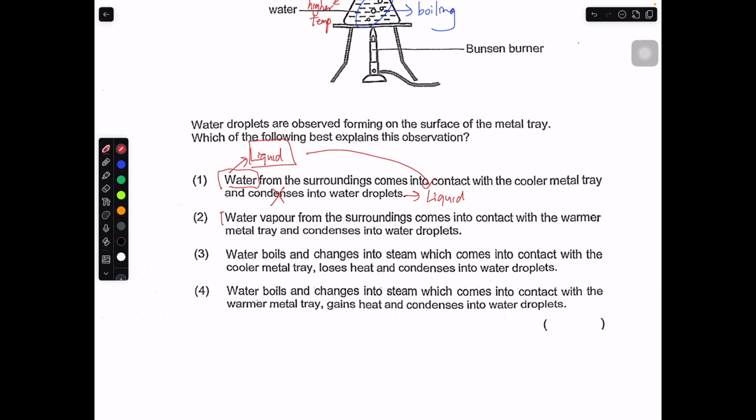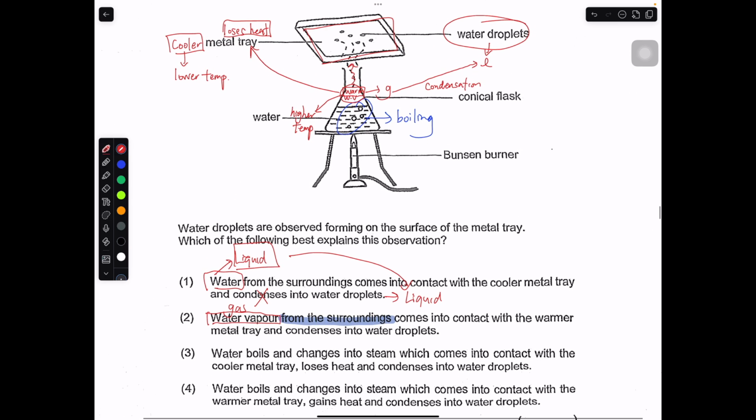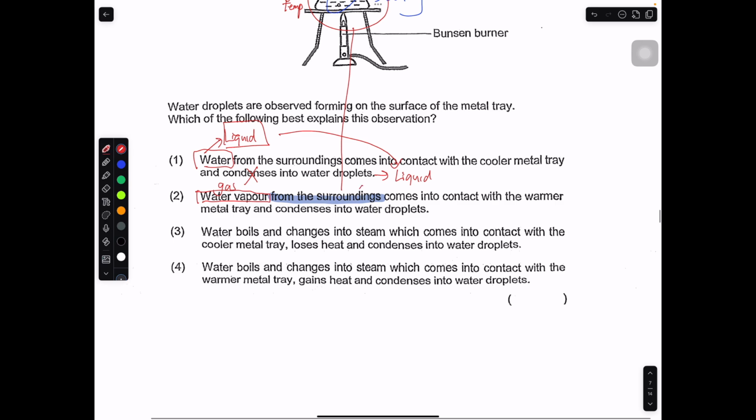Over here, this is a gas, yes. But the source here tells us that it's from the surrounding. Is it really from the surrounding? Take a look at this diagram. The water vapor is actually coming from here, which is the water that is boiling. It's really not from the surrounding, so this is wrong. It's a wrong source. Although the back part is correct, another part is wrong. This part is cooler. So there are a few things that are really wrong here.